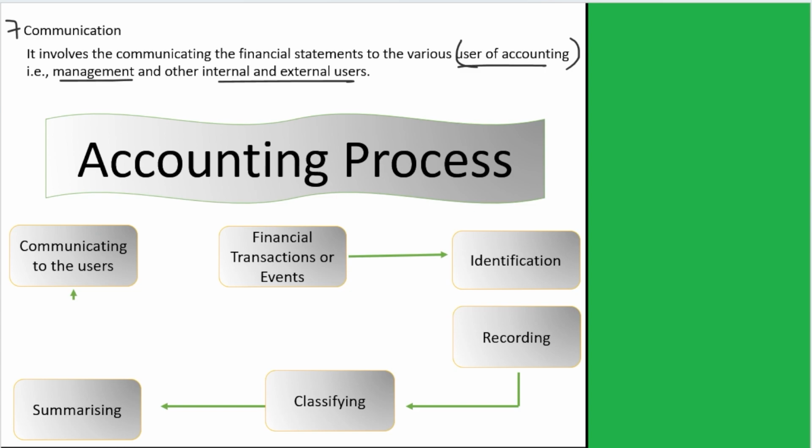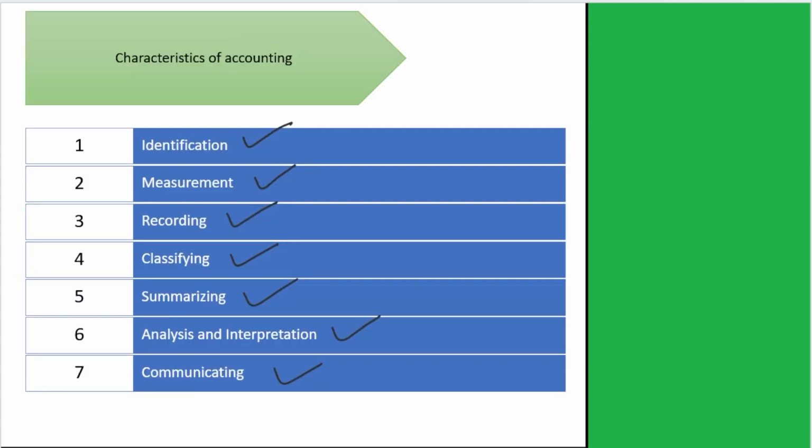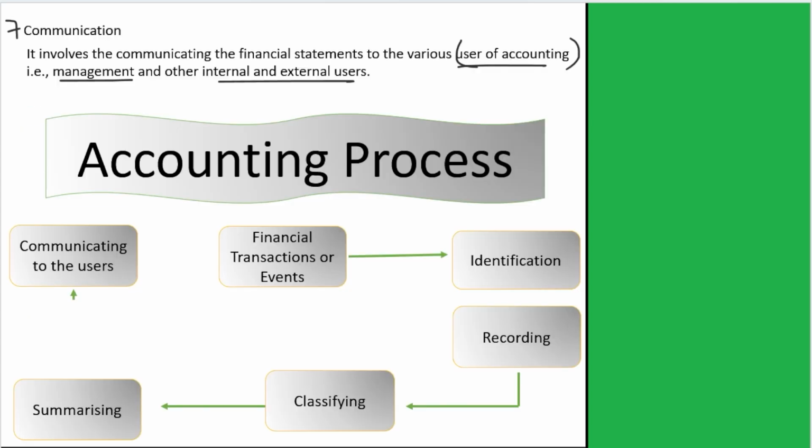The accounting, as we know, starts with the financial transactions or events. First, we identify whether these transactions and events are financial or business transactions or not. Then we record them, then we classify them, then we summarize them, and at last we communicate the accounting information to the users of accounts. So this process is just the characteristics of accounting. Or we can say the characteristics of accounting is the process of accounting. In this manner, we do the accounting.